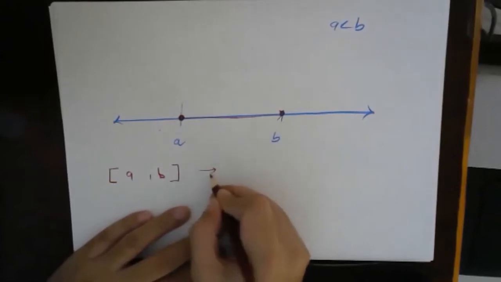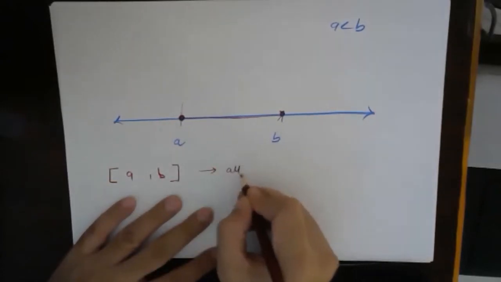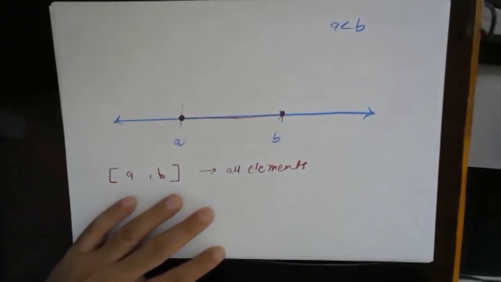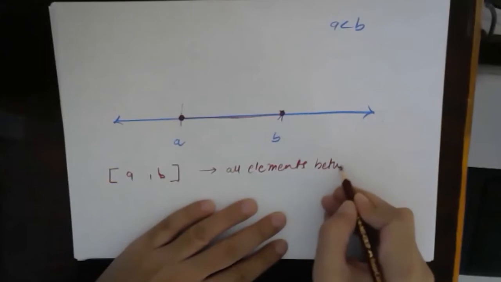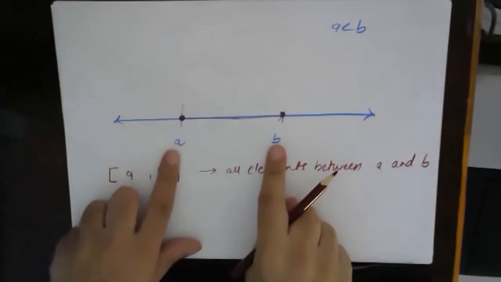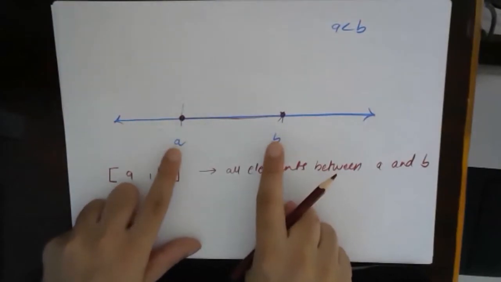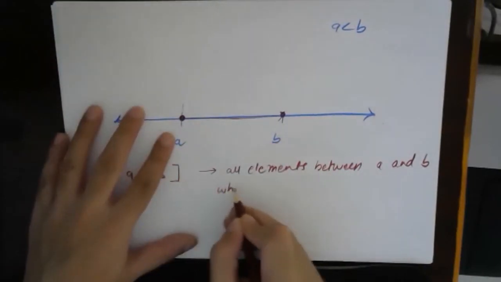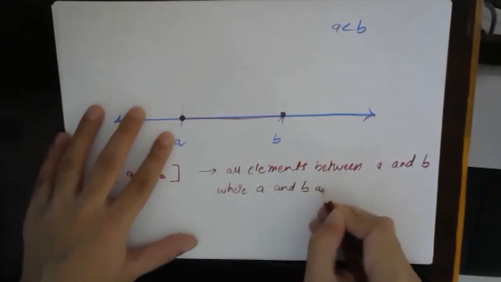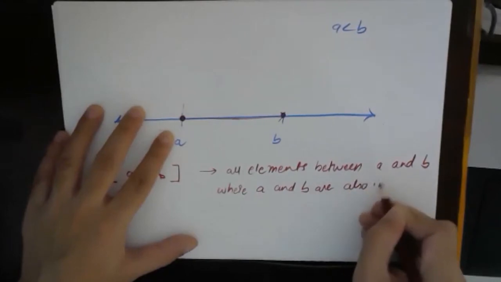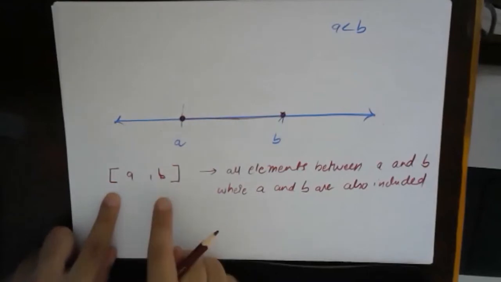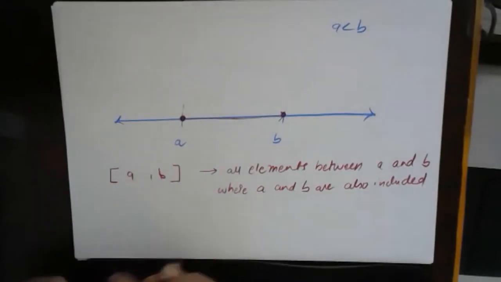So this is all real numbers between A and B, where A and B are also included.